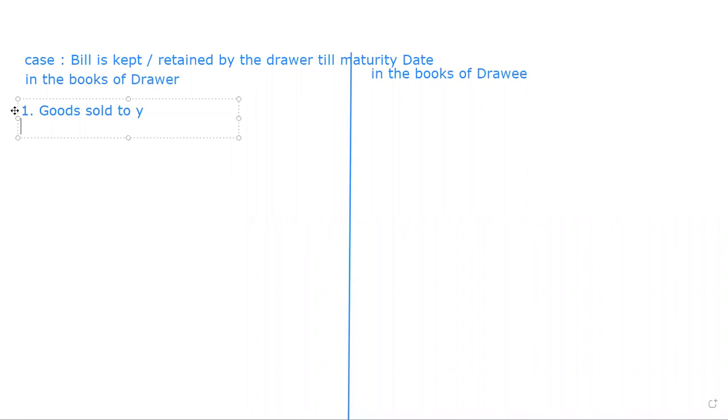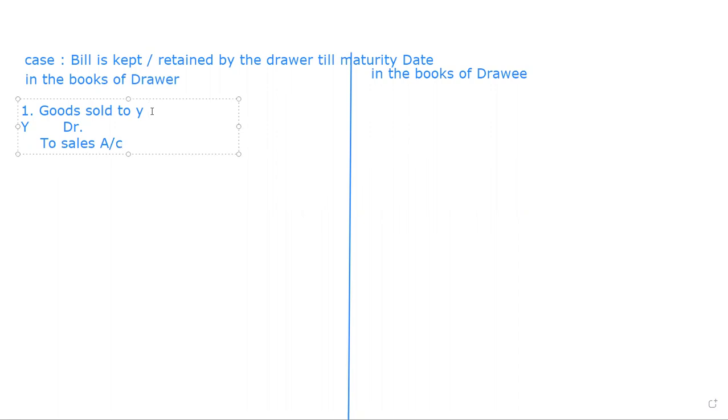In this case, he becomes our debtor and we are selling the goods to him. So the entry will be Y debit to sales account. This will be the first entry for goods sold to Y.